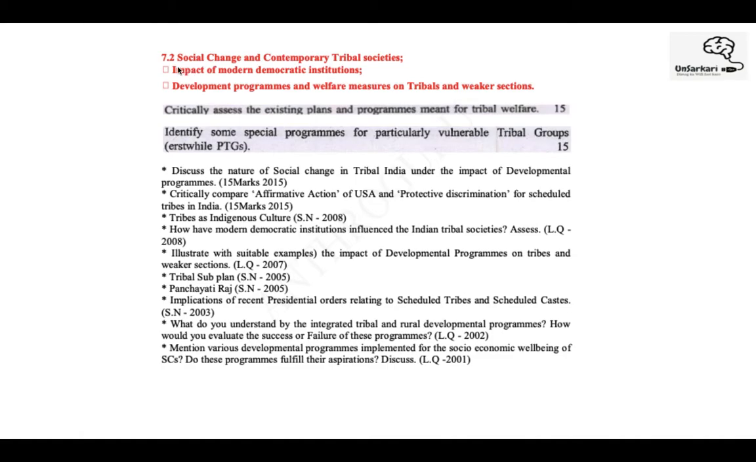Next unit is on social change and contemporary tribal societies. Okay, so you see the subunits: impact of modern democratic institutions, development programs and welfare measures on tribals and weaker sections. Look at the question: critically assess the existing plans and programs meant for tribal welfare. So you have to do a critical evaluation. You must know government policies, some pilot projects that are being used, any such studies being conducted for empowering tribals and for protection of their culture also.